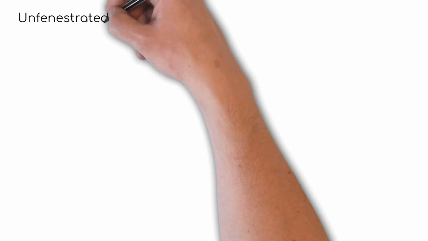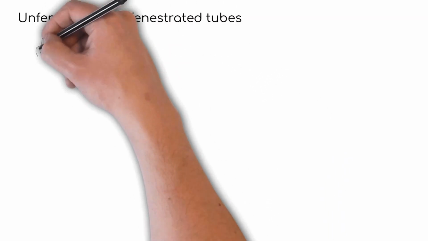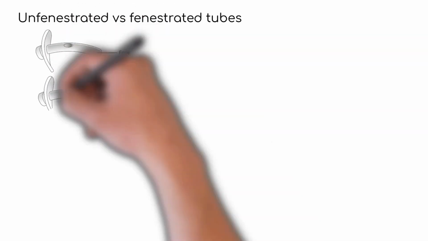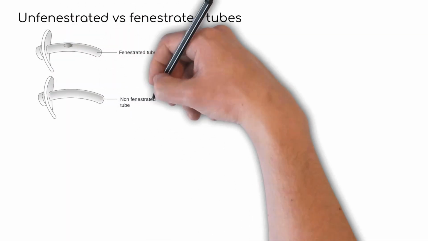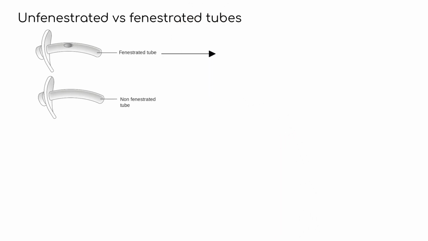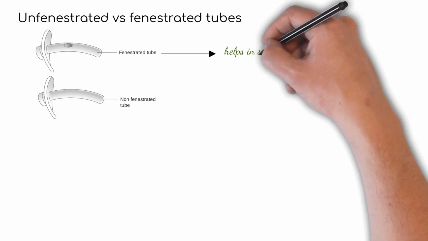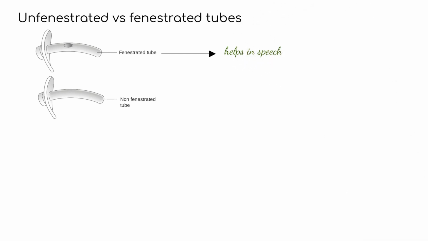We can also have unfenestrated tubes versus fenestrated tubes. The upper one is a fenestrated tube and the lower one is the unfenestrated tube. The fenestration is present at the point of maximum curvature, which helps in speech. So it allows speech.